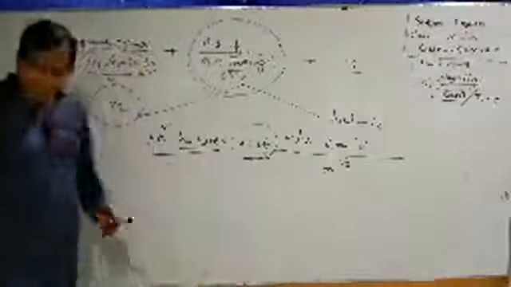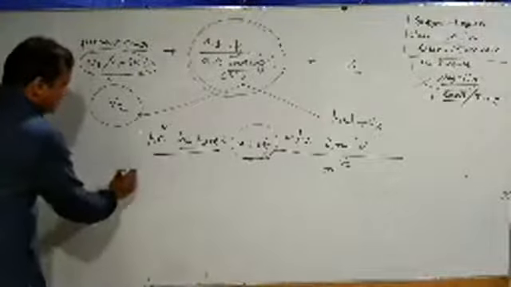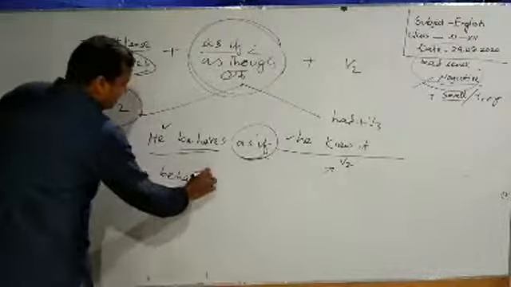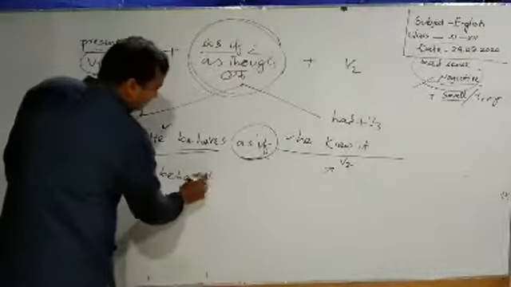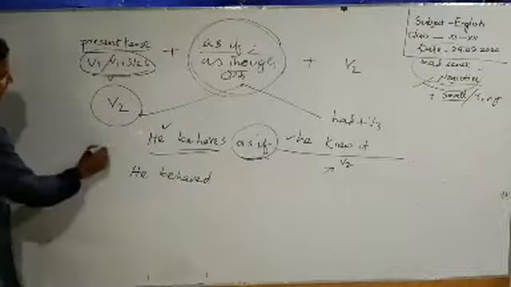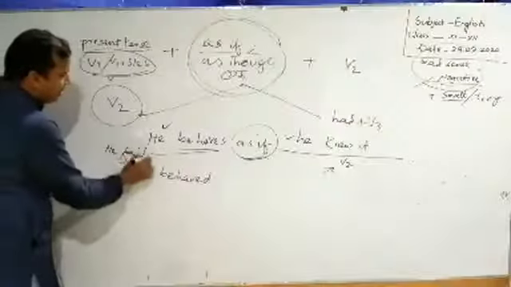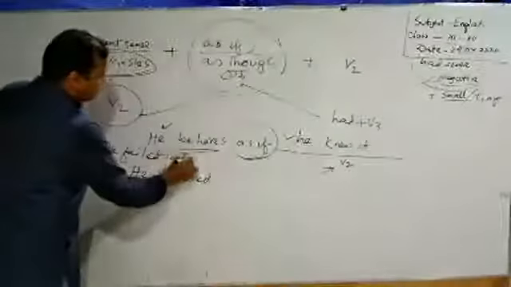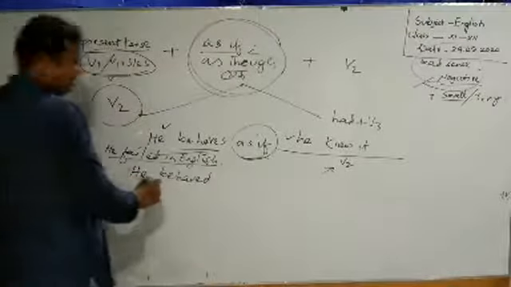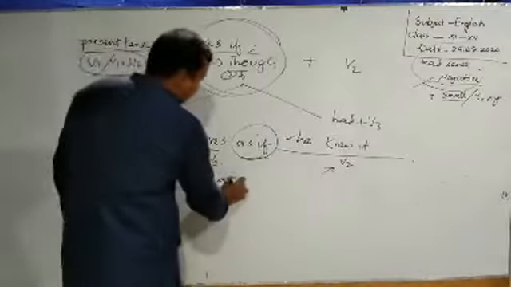But when we find the first clause in past tense, he behaved. Learners, there may be a sentence: he failed in English. Okay, this is the sentence, and then there is the incomplete sentence. He behaved as if.